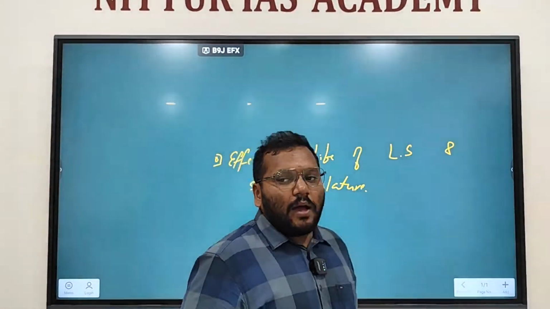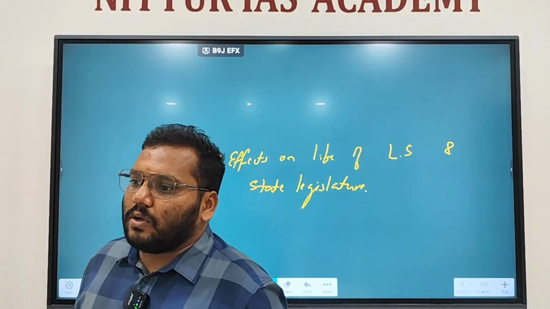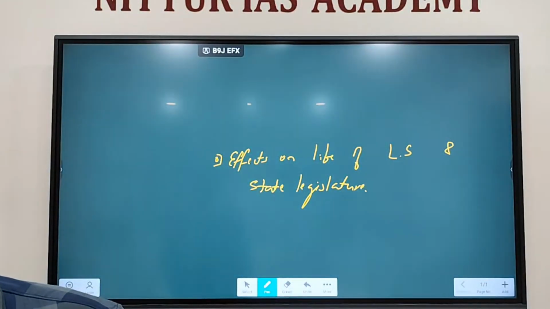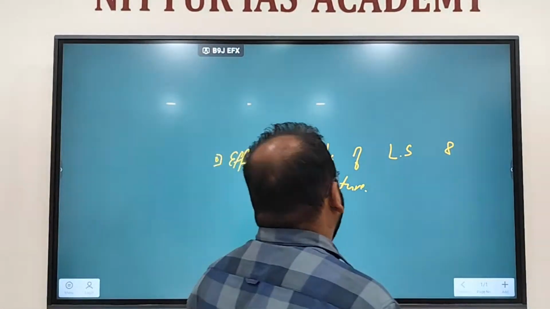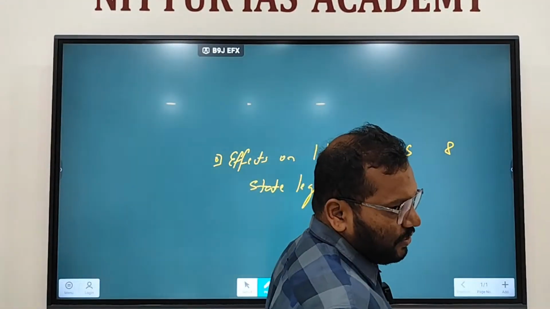Effects on life of Lok Sabha and state legislature during national emergency. We are talking about national emergency.